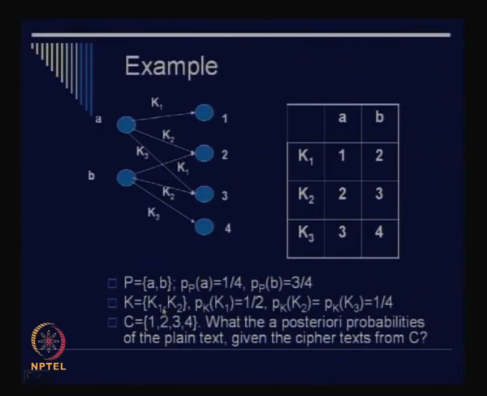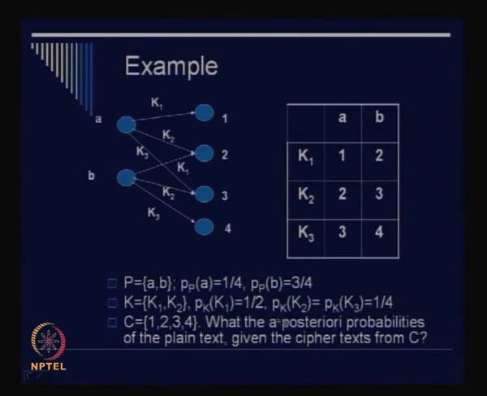So what is the value of K? The K could be K1, K2 and probably K3 also. So consider that there is a key K1 and the probability of K1 is half, and the probabilities of occurrence of K2 and K3 are the same. What is that? It is equal to 1 by 4. What is the ciphertext? The ciphertext is 1, 2, 3 and 4.